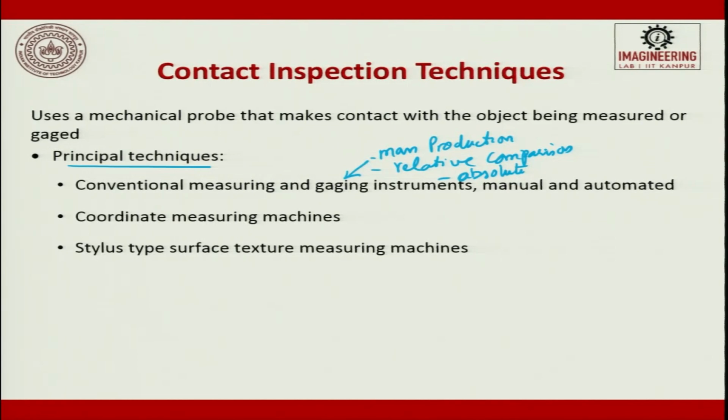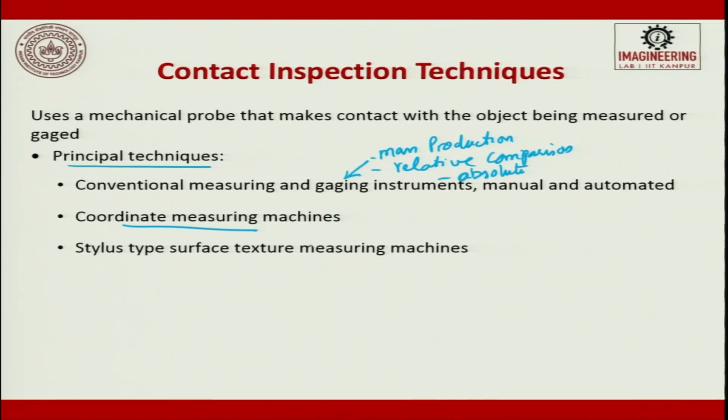Absolute value cannot be there. It will just measure and say, okay, the deviation falls within the tolerance, you are getting it. So, conventional measuring and gauging instruments, manual and automatic, all these things fall in this technique. The coordinate measuring machine is a part of a contact measuring machine.